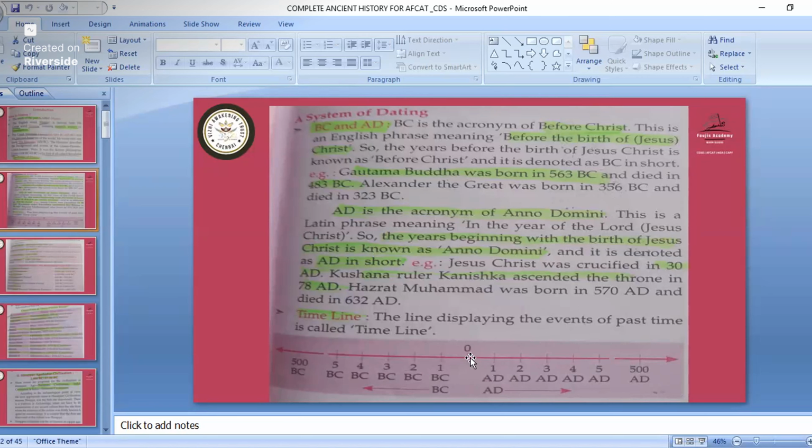After the birth of Jesus Christ, the numbers go in increasing series, but before the birth of Jesus, they go in descending order. For example, Gautam Buddha was born in 563 BC and died in 483 BC. So we go in descending order in BC, whereas in AD we go in increasing order. So BC and AD clear?